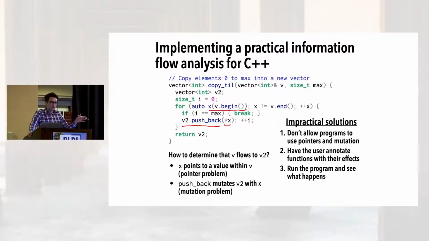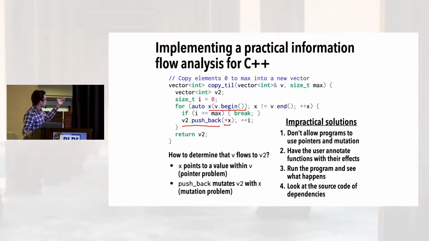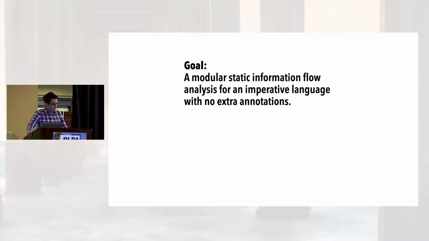Another is to run the program and see what happens, a dynamic analysis, but this can be both slow and unsound without complete code coverage. And so finally, we could look at the source code of our dependencies, like the definitions of begin and pushback, and see what they're actually doing, but libraries don't always ship source code, and also whole program analysis can be quite slow. So in a sentence, our goal is to build a modular, static, information flow analysis for an imperative language that requires no additional annotations.